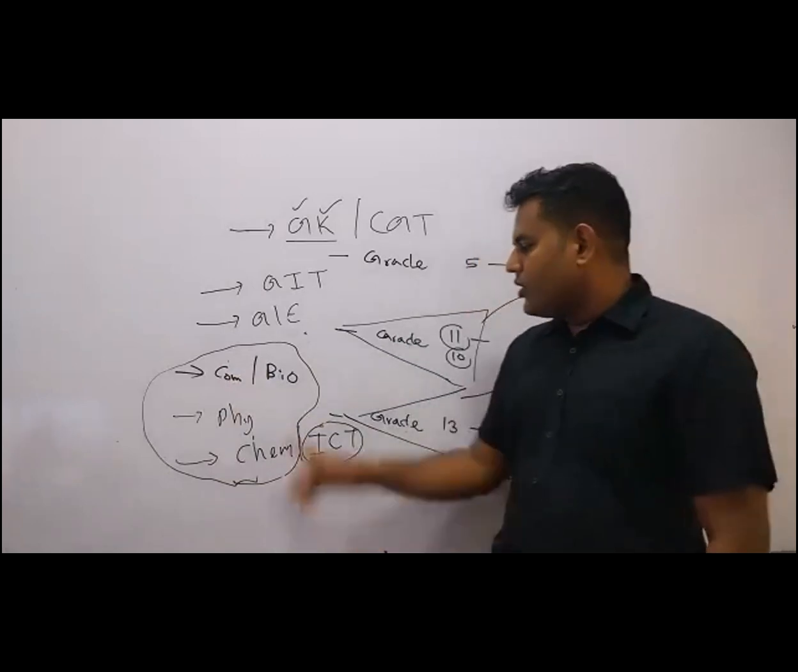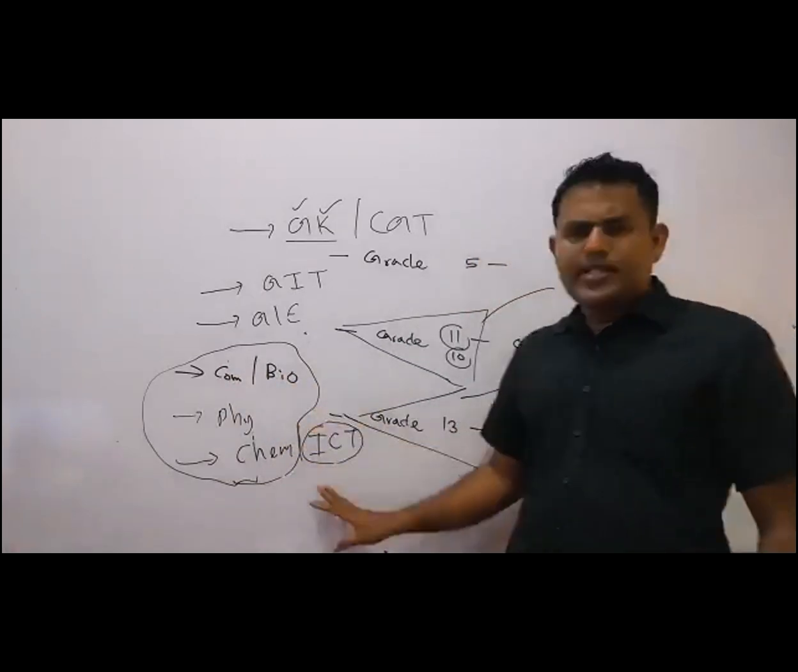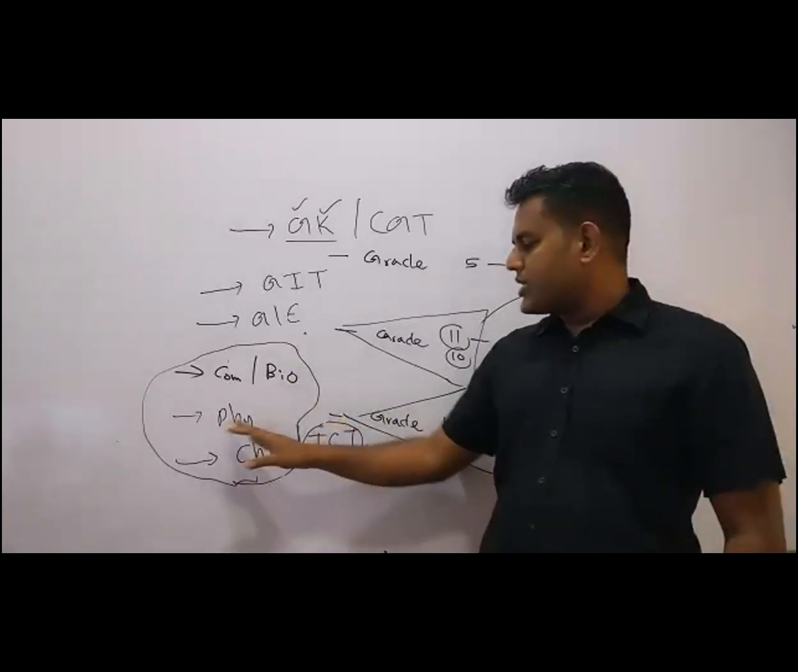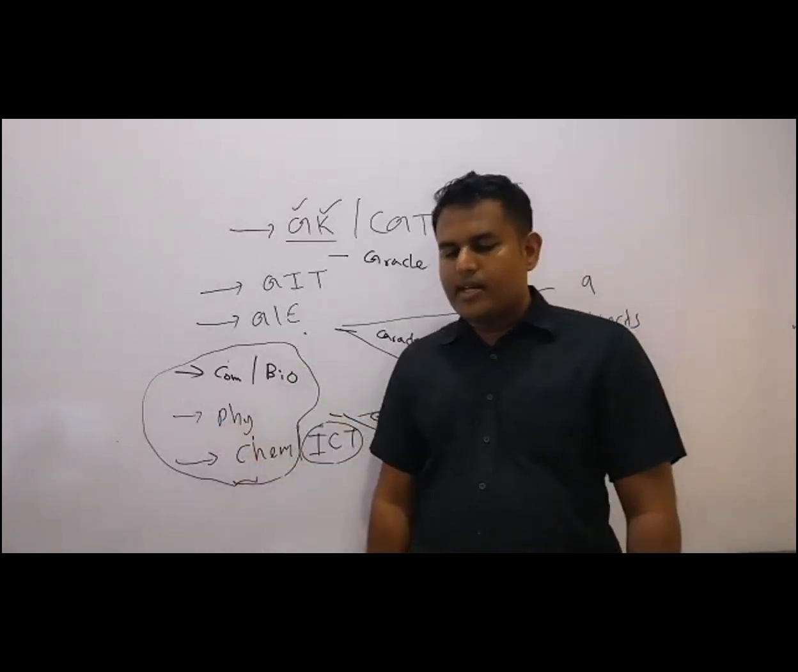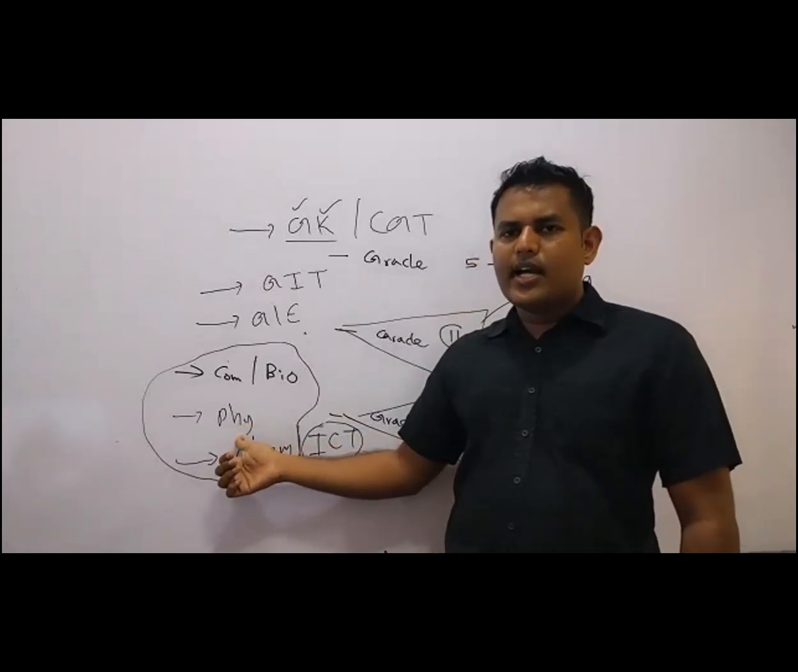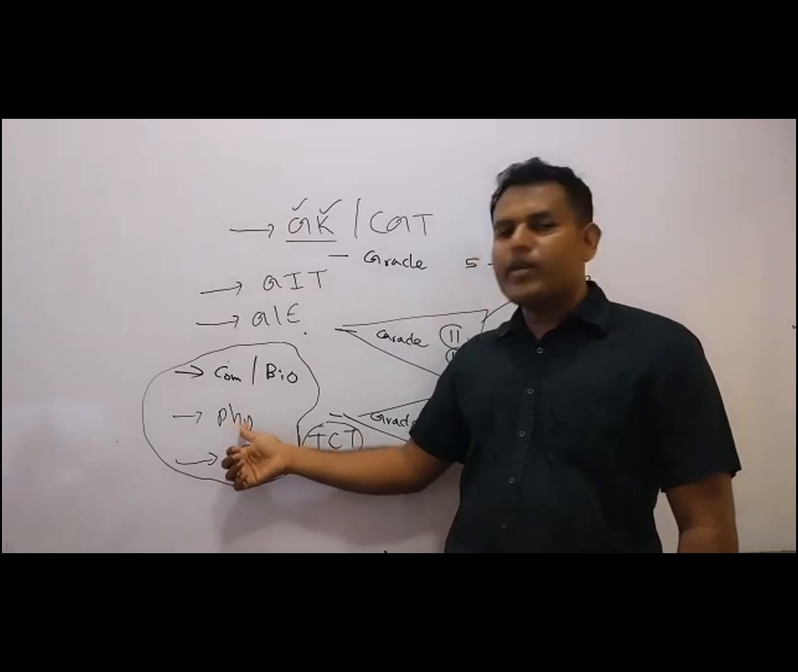And when you're doing biology, you can't do ICT. Biology and ICT can't run together. So there is biology, physics, and chemistry, that's the combined. And other than physics, some bio students, instead of physics, I have seen them doing agriculture.